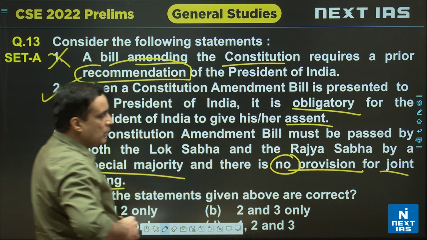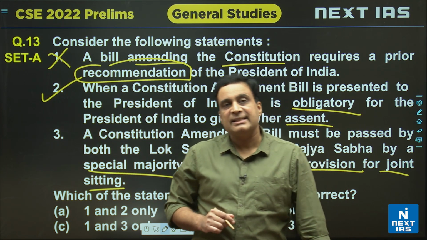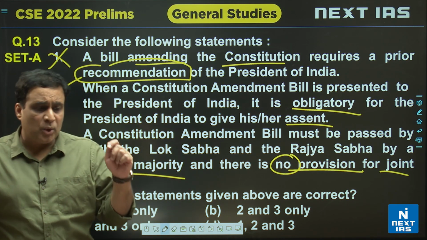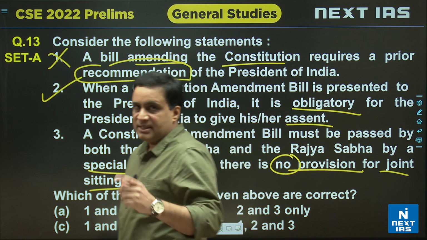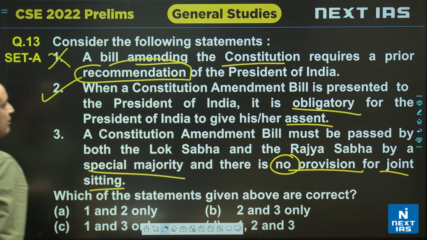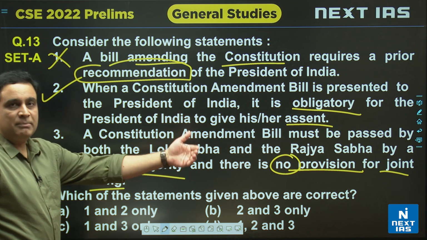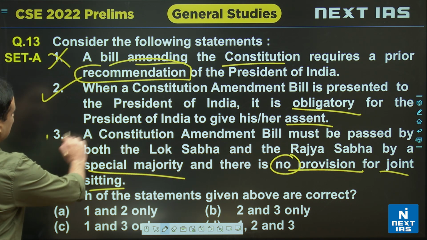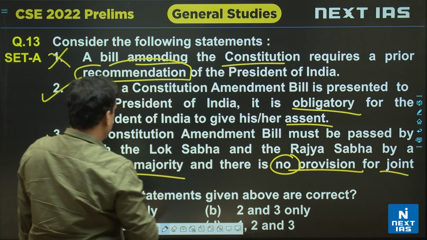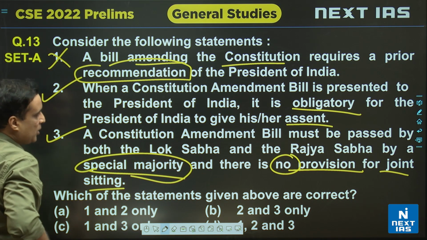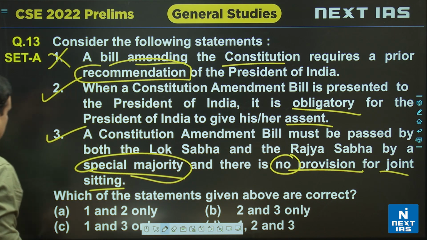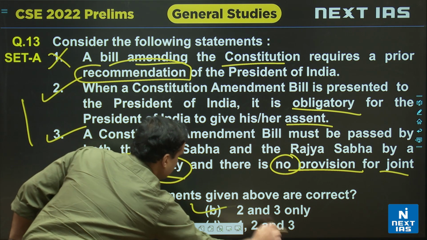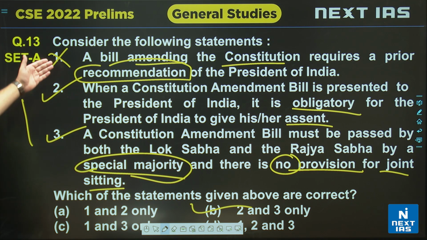दूसरी बात, when you pass a bill related to Article 368, then the majority required in both the houses, Lok Sabha as well as Rajya Sabha, is a special majority, which is 2/3 of the members present and voting, and of course the majority of the membership of the house. So ये statement भी सही है क्योंकि जो majority चाहिए होती है वो चाहिए होती है special majority. और अगर deadlock हो गया तो उसमें joint sitting का कोई provision नहीं है. So here the answer is statement number 2 and statement number 3, they are correct. So this is the right answer, B. First is wrong.